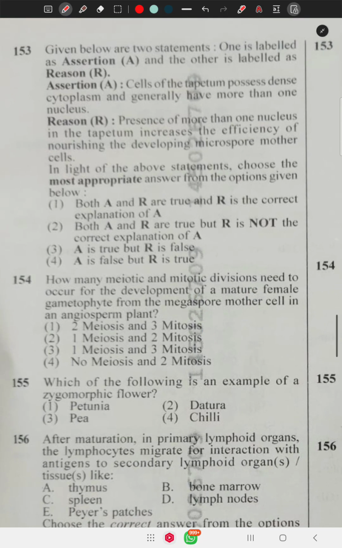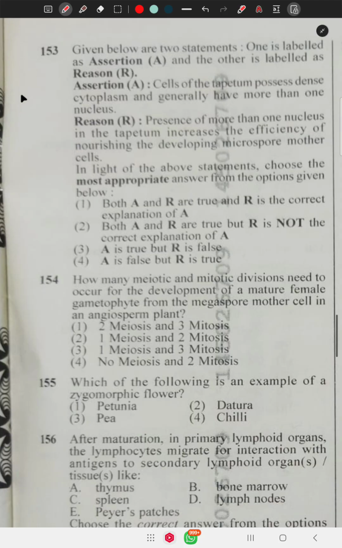Question number 153 says, assertion: cells of the tapetum possess dense cytoplasm and generally have more than one nucleus, that is, multinucleated. Reason: presence of more than one nucleus in the tapetum increases the efficiency of nursing and developing the microspore mother cell. Here both options are correct.